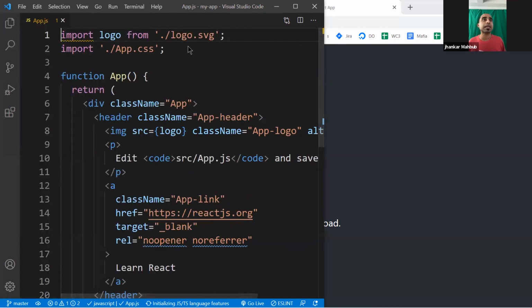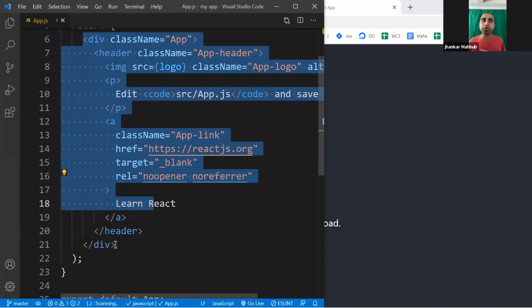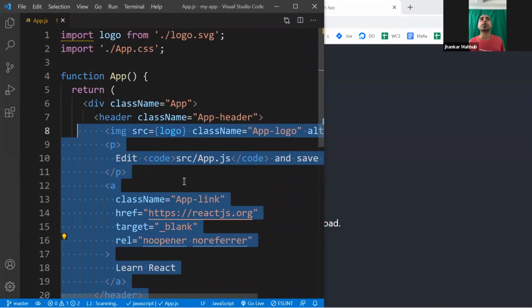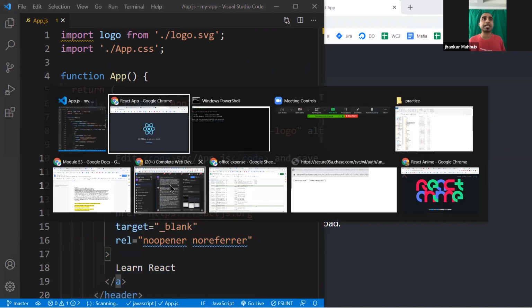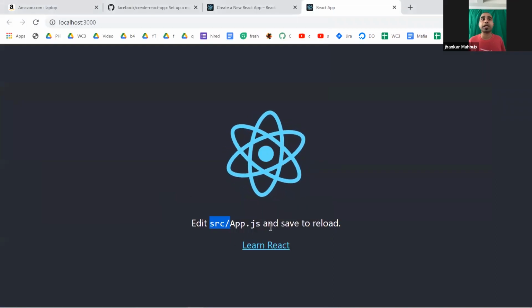You'll see this is importing a logo, importing a CSS file for some style, and it has a function which you knew before, and the function is returning some kind of HTML. This looks a little bit odd. Previously, we were writing HTML inside an .html file, and here it's a little bit different. But before exploring this, they said that if you change something, it will be coming here.